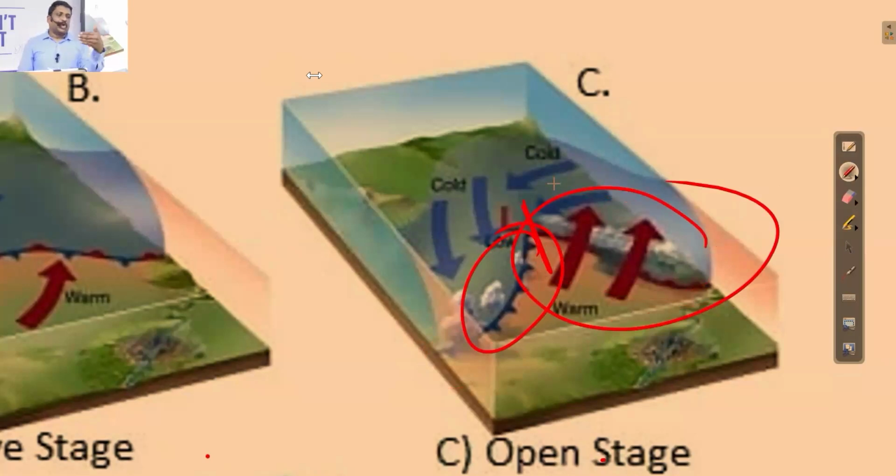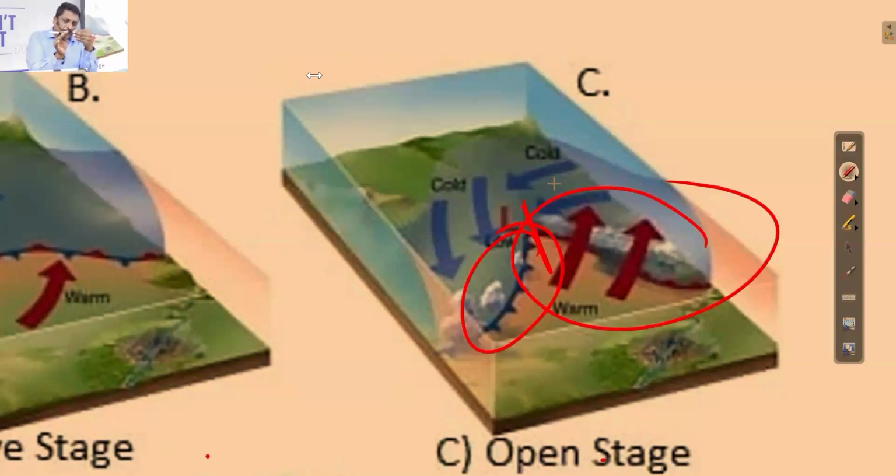And again, the logic is very simple. Warm front cannot push a cold air mass, but cold front can push a warm air mass. So the cold front will keep on pushing the warm air mass, and accordingly it will go for a circulation. This circulation is what I call temperate cyclonic circulation.